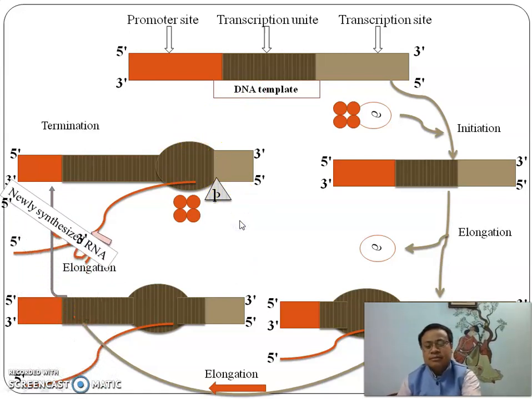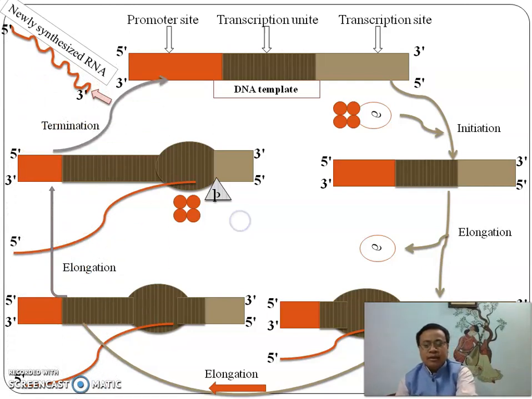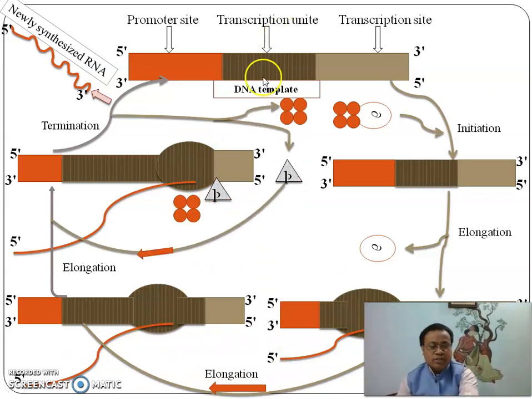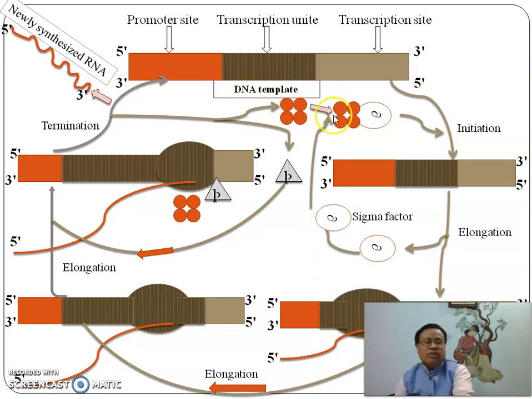After termination, the RNA polymerase enzyme again takes part in the transcription process with the sigma factor, and rho again will come and prevent the next RNA polymerase enzyme in the transcription process. This is the mechanism. You see this rho factor again comes and joins in the termination process. The RNA polymerase enzyme again joins with the sigma factor and forms the RNA polymerase and sigma complex, which is called the holoenzyme.